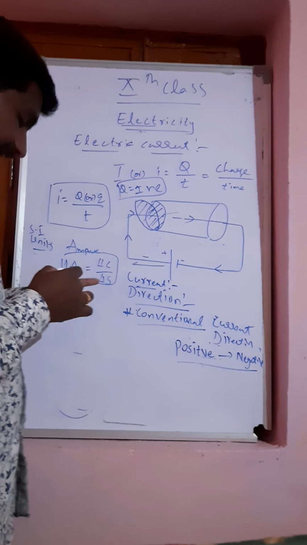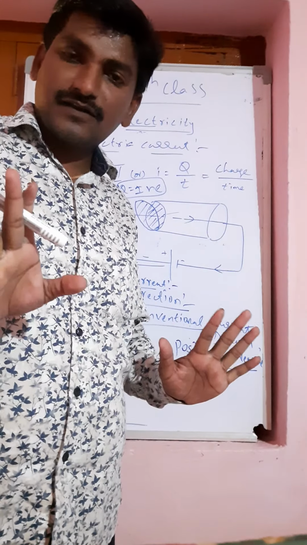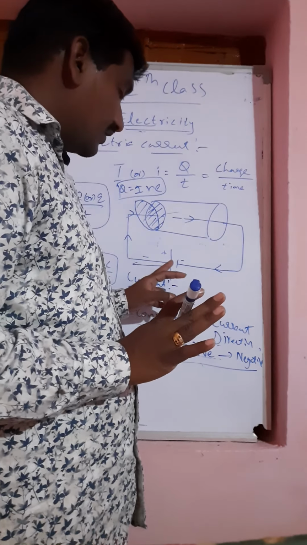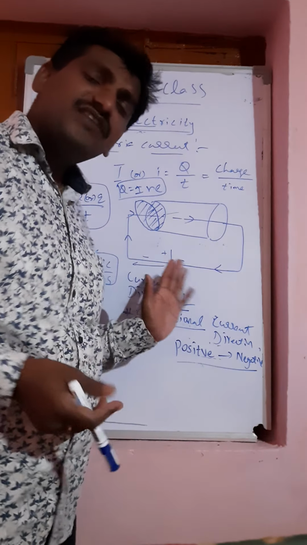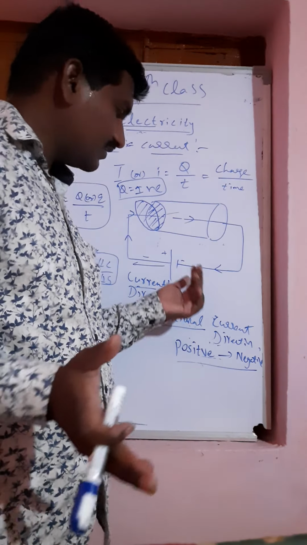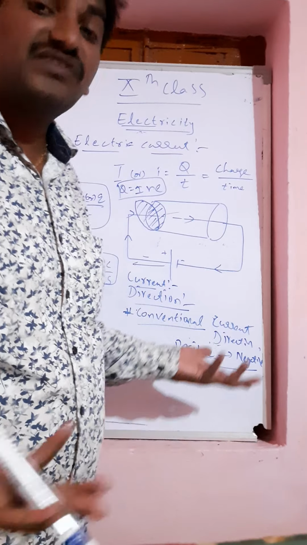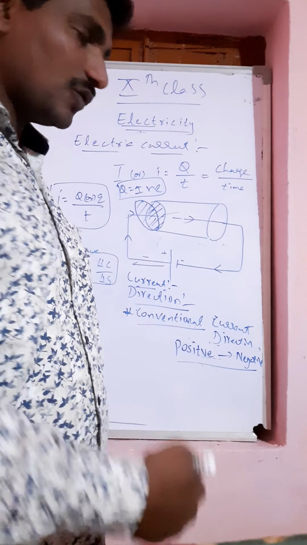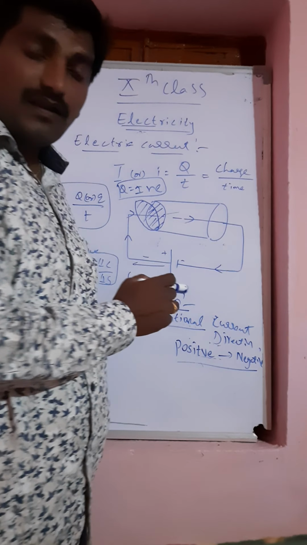Why conventional current direction? Usually, electric current means flow of electrons, so we would expect electrons to move from here to here. But who has the more number of electrons, the excess of electrons? The negative terminal. And the positive terminal takes the electrons. So electrons will move from the negative terminal to the positive terminal.